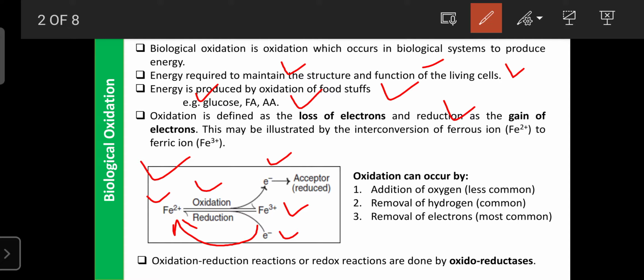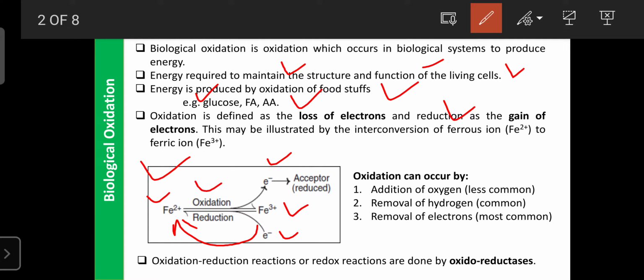The dehydrogenase enzymes are subcategorized into two types: aerobic dehydrogenase enzymes and anaerobic dehydrogenase enzymes.